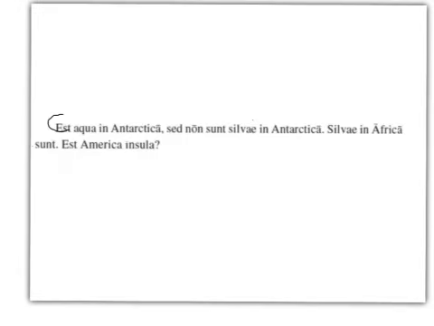There is, and notice I put a pronoun there to make the sentence make sense. So there is water in Antarctica, but there are not forests in Antarctica. Now I'll start the sentence all the way at the end with the verb there.